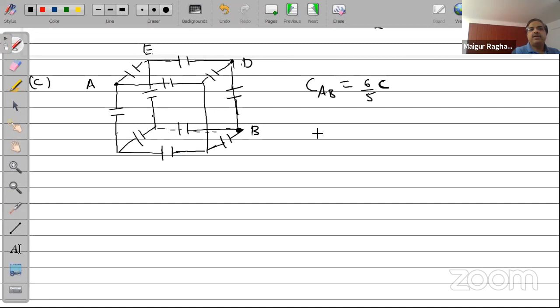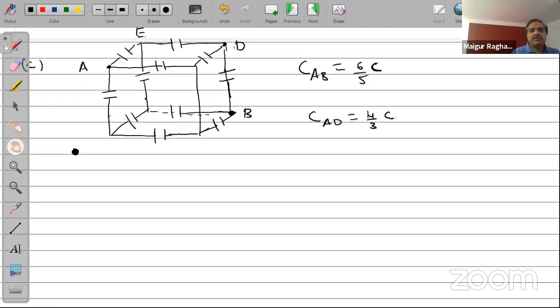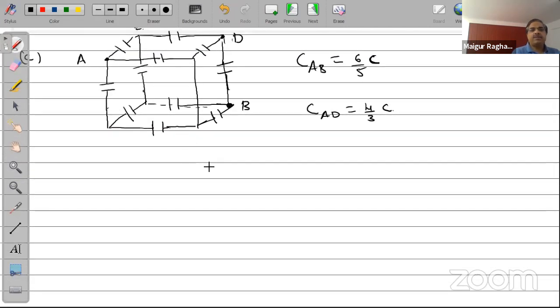In the same way, the effective capacitance across AD, across these two, will be given as 4 by 3 C. Lastly, I will have the capacitance across A and E. CAE across AE will be given by 12 by 7 C. So this is in fact the effective capacitance of a circuit like this.